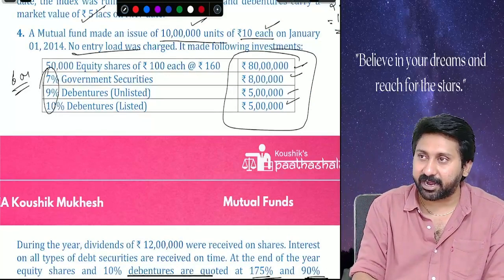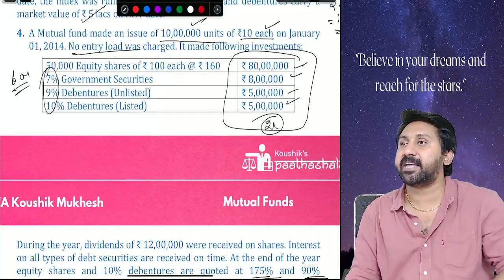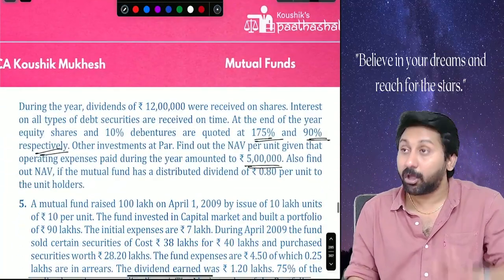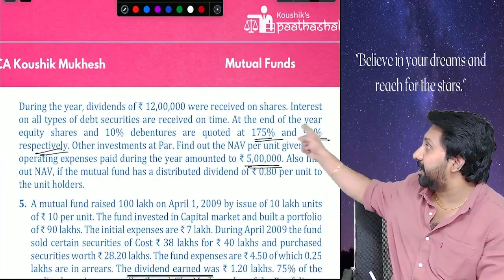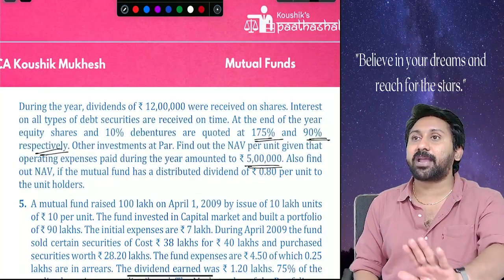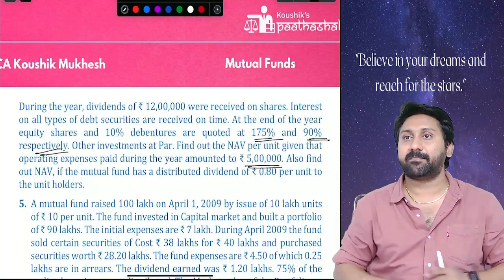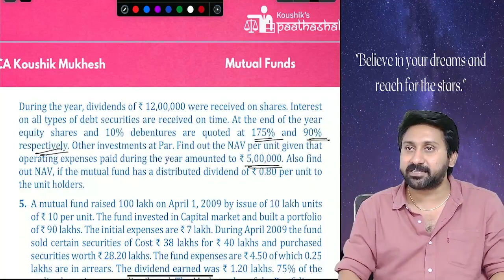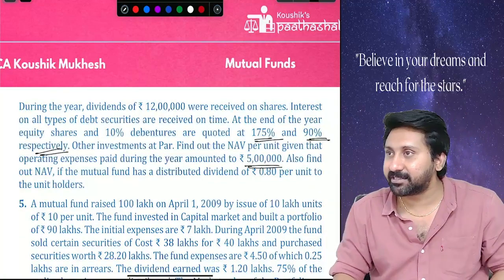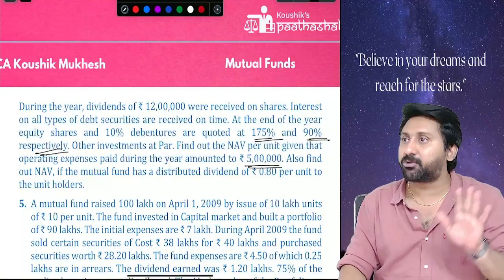88 plus 10, 98. Means how much is in the form of cash? 2 lakh. So tell me, how much cash is there? 2 lakhs. Wrong. 2 lakhs plus dividend was received at 12 lakh. Operating expenses are there. First we need to calculate the cash balance because interest on all the securities is also received. So much calculation is there in this. First work is calculating the cash balance. That is the first work to do in this question.